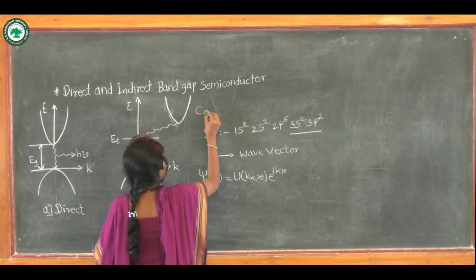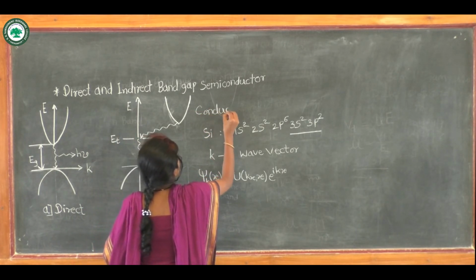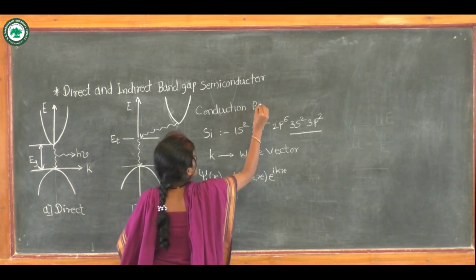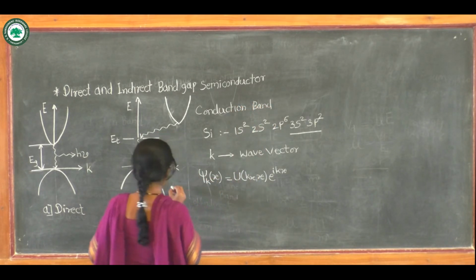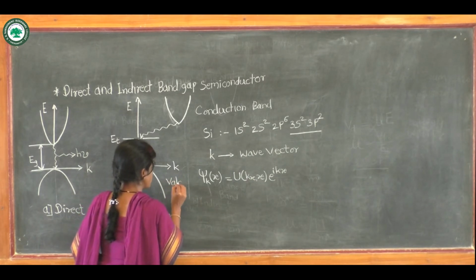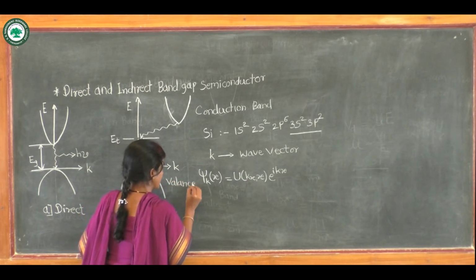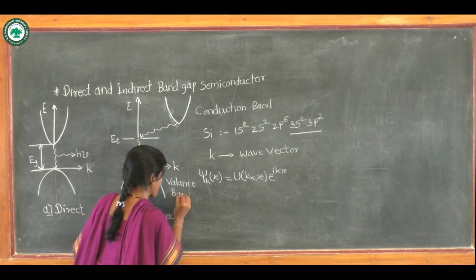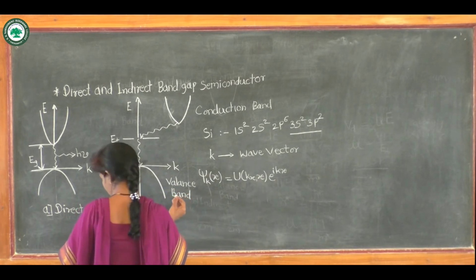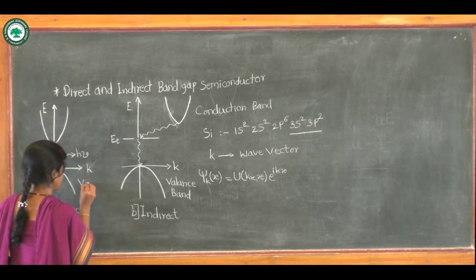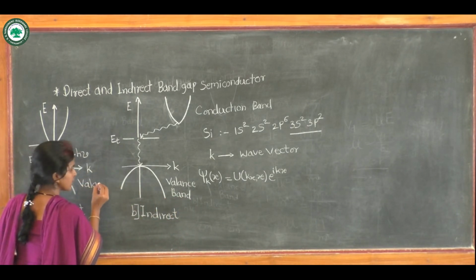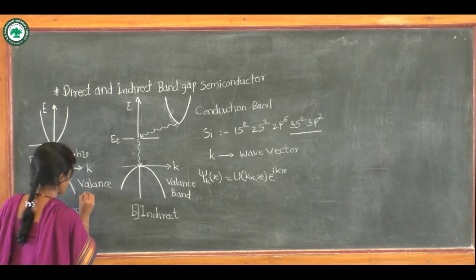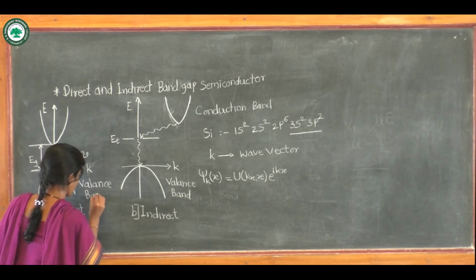This is the conduction band and this is the valence band. Both have parabolic nature. So we have to discuss how this parabolic nature comes to the conduction band and valence band.